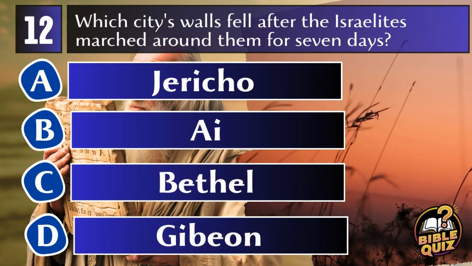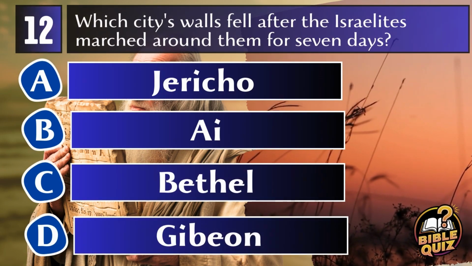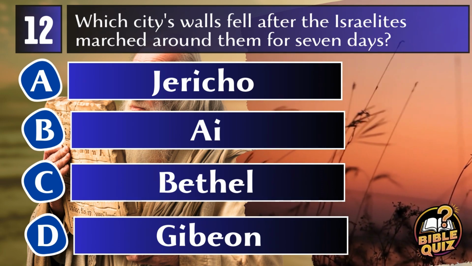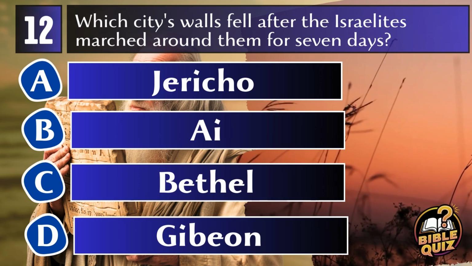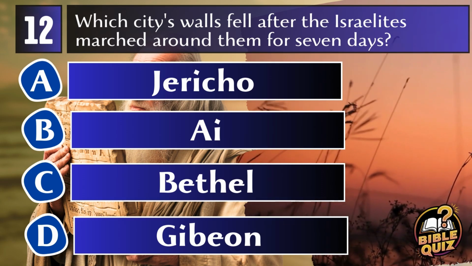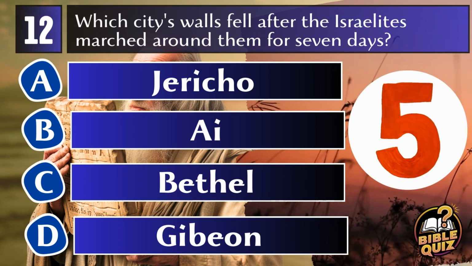Question 12. Which city's walls fell after the Israelites marched around them for 7 days? A. Jericho. B. Ai. C. Bethel. D. Gibeon.